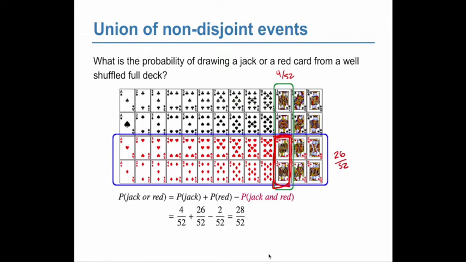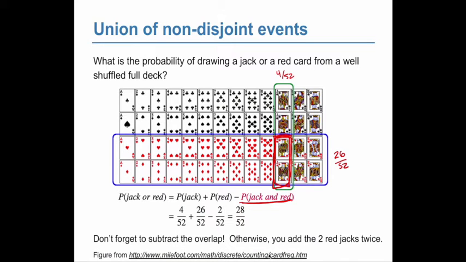So, the probability of a jack or a red card is the probability of a jack plus the probability of a red card minus the intersection, because that's the part that gets counted twice. Right? So, very important for non-disjoint events that you don't forget to subtract the overlap, otherwise you're going to count that intersection twice, and you are going to get the wrong answer.